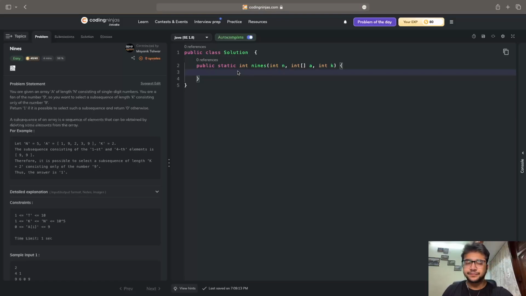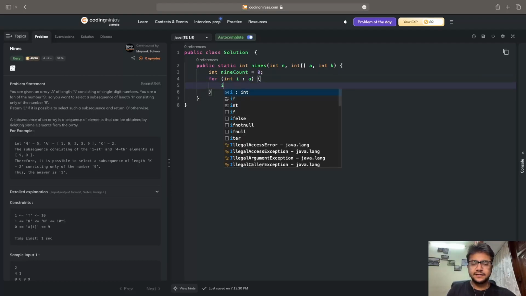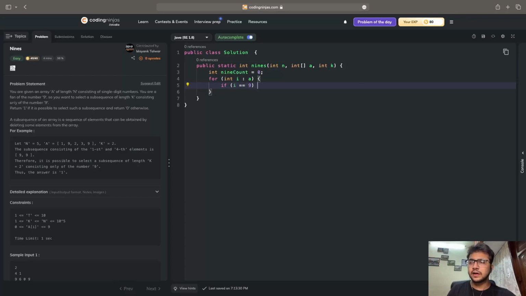Alright, let's start writing the code. Now that I have this function written for me, public static int nines, with int n, int array a, and int k, where a is my array. I'll create a variable called nineCount and initialize it to 0. After this, I will write a for loop for every element i inside my array a. Inside this, if i is equal to 9, the nineCount will increase by 1.